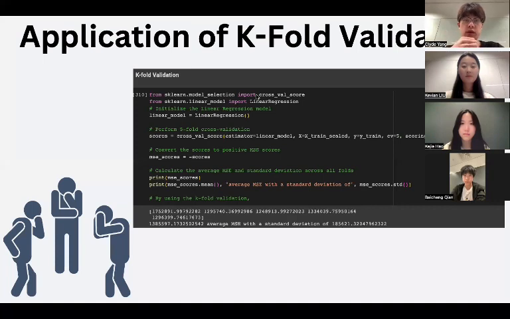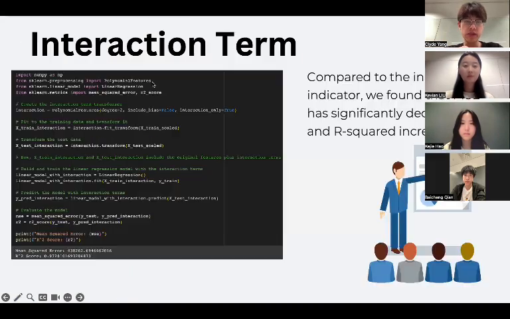We also employed k-fold cross-validation, splitting the data into 5 distinct subsets, with each fold showing reliable mean squared error scores. And we also obtained an average mean squared error and standard deviation that confirmed stable model performance.